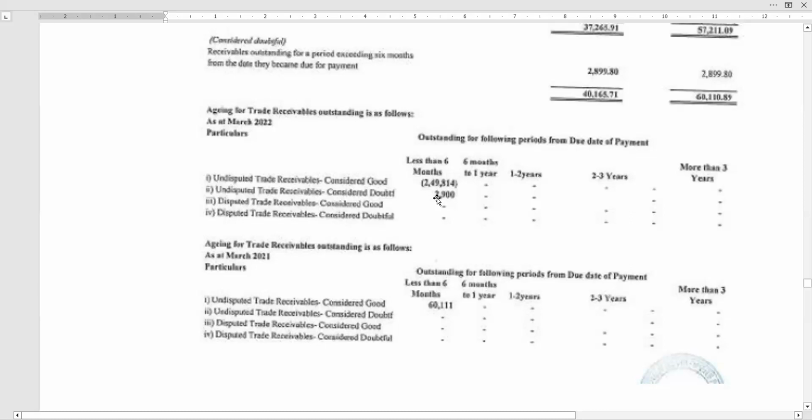It may be a special case, but usually if this outstanding is running for 2 to 3 years or something like that, then there is meaning in taking it as doubtful. But here, last year everything is considered good, and suddenly there is a doubtful of 2,900. Prima facie, it is not justifiable like this.